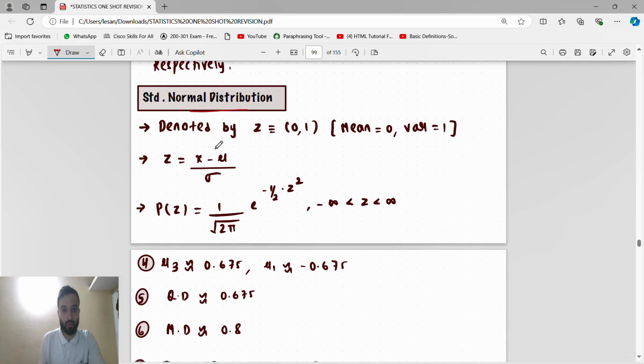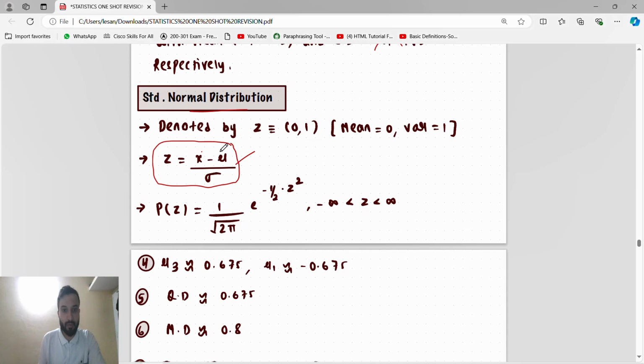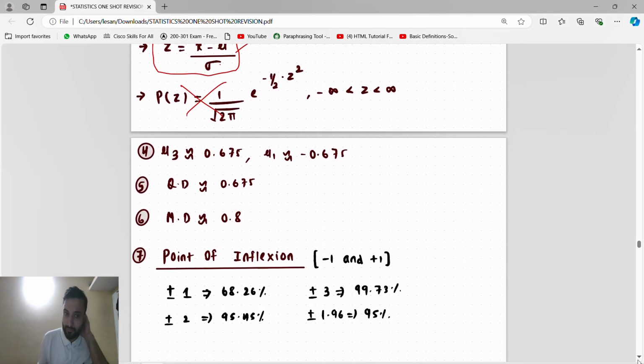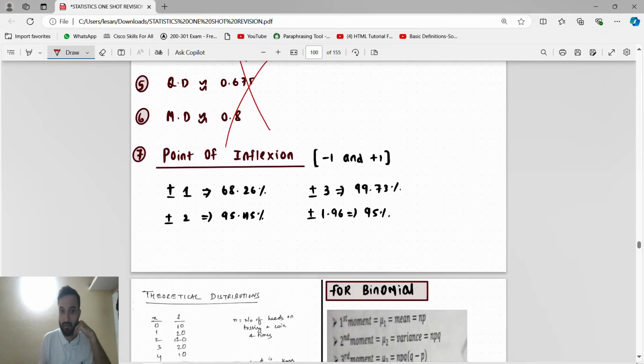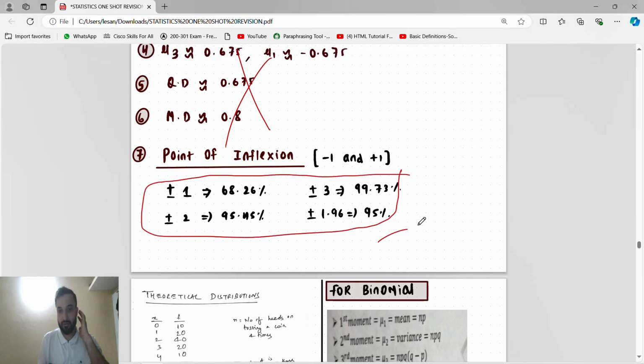Normal distribution formula: Z is equal to this, X minus mean divided by standard deviation. P of Z, no need. This and all is not needed, guys. Remember this thing. Point of inflection, what will happen?